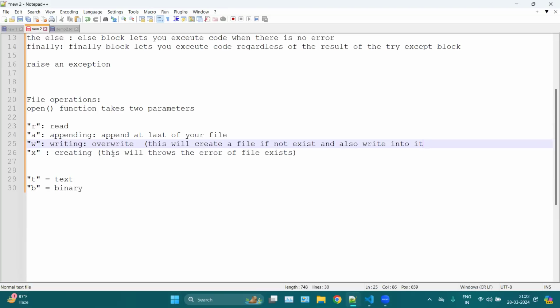And if the file is there, then this will simply override the file. Okay, so that is the difference between writing and creating. You can also create a file with the help of writing, which is W, or you can also create a file with the help of X.